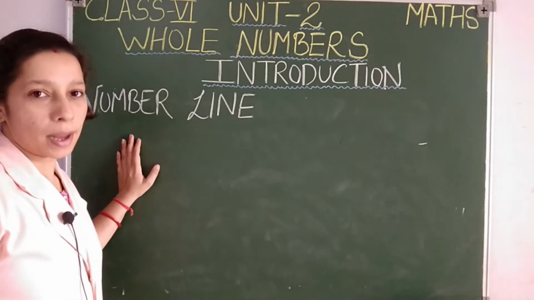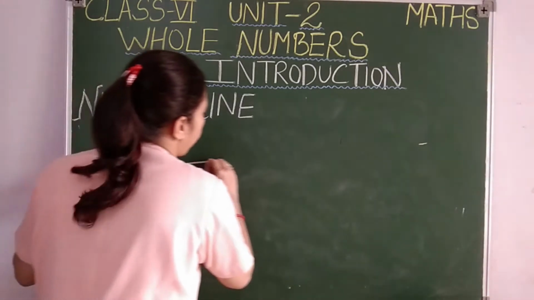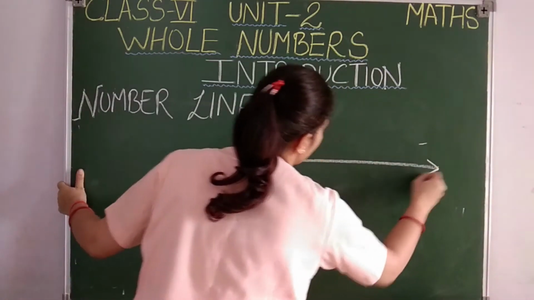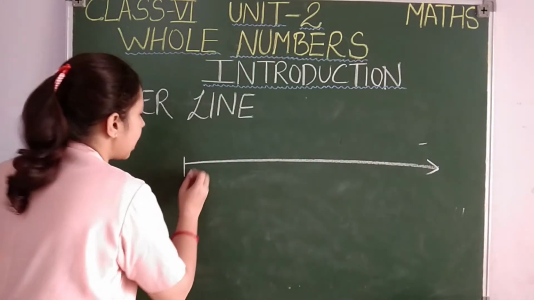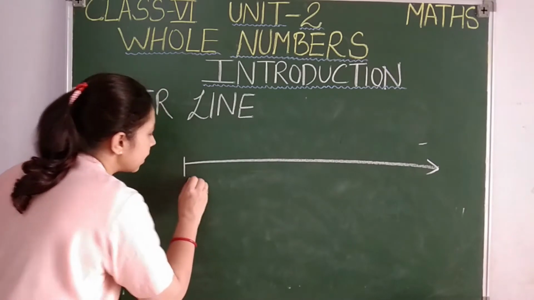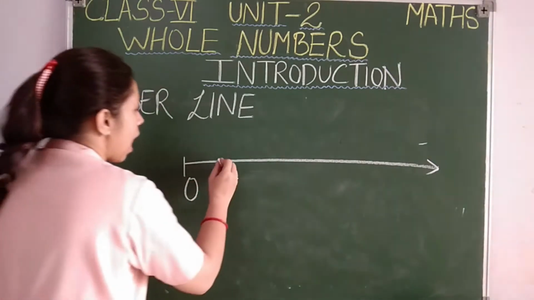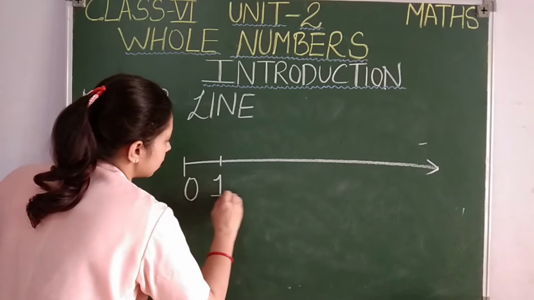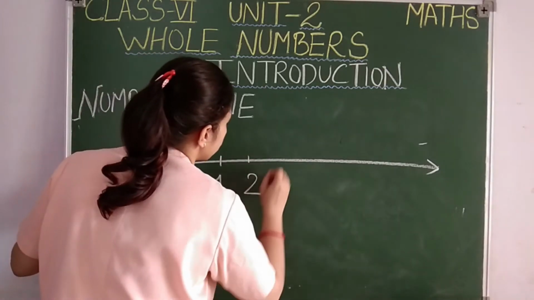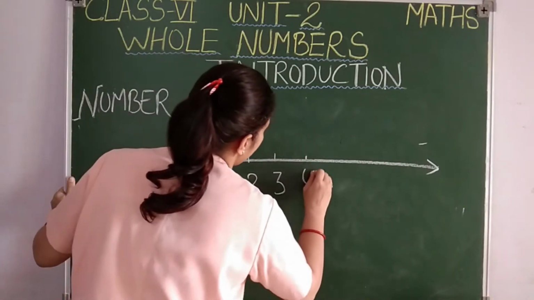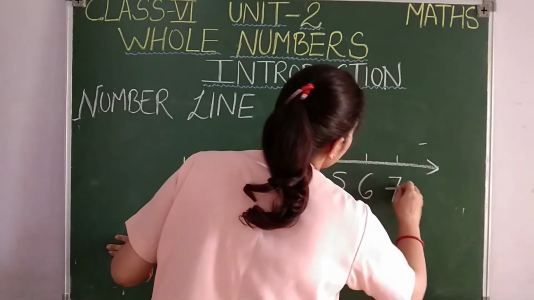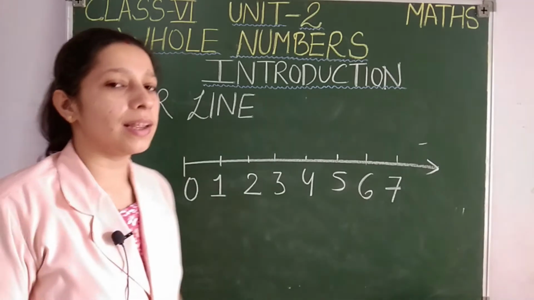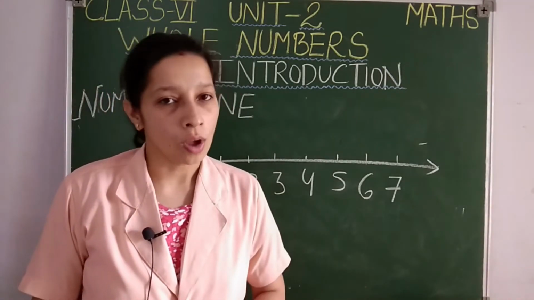So students, number line. I am drawing a line here like this. Okay, I am going to make a number line, students. On the number line, the first digit that you are going to write is 0. After 0, I will write 1, then 2, 3, 4, 5, 6, 7, and you can write as many numbers as you want.